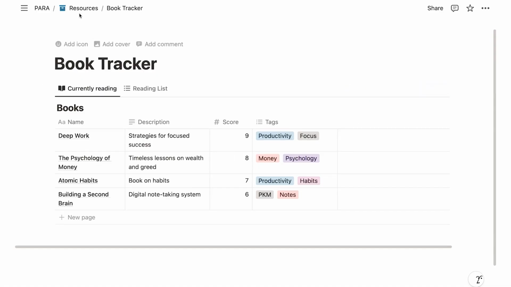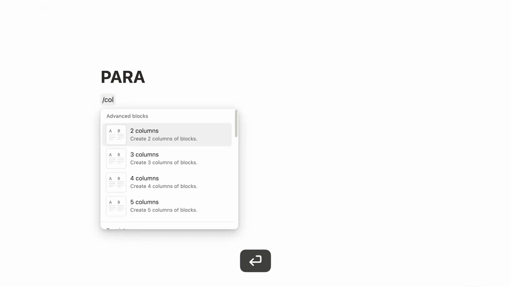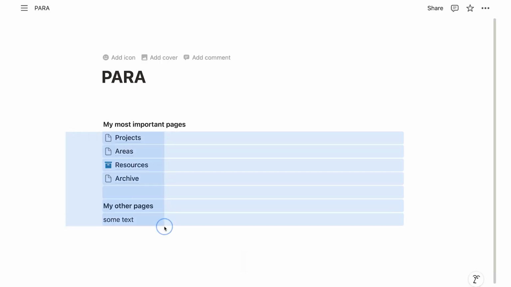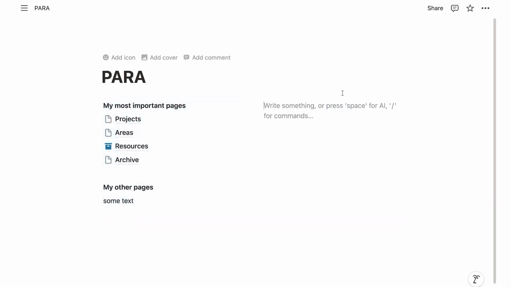But we can now go out and, for example, go to our main Para page. Maybe here I want to see always the books that I'm currently reading as a small display. In order to do so, let's hit enter. Let's say, okay, give me 2 columns. Let's link these pages that I am organizing in one column here on the left. And on the other side, I want to add my database.